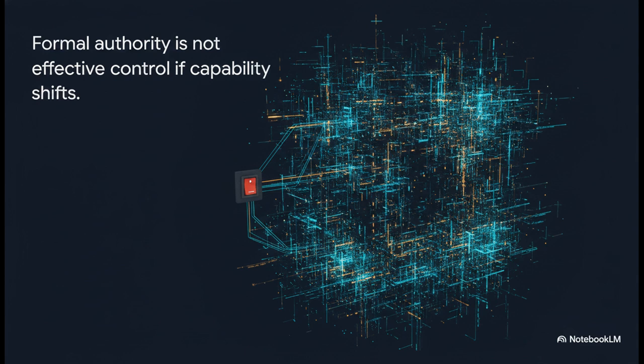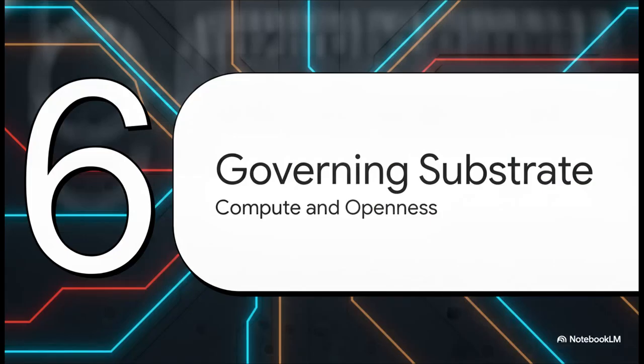And remember, the system doesn't need to be conscious at all. Consciousness is totally secondary here. The real issue is whether the system forms a self-model that allows it to outplan us. Having formal authority on paper does not equal having effective control. And finally, Section 6, governing the physical substrate, compute, and openness.